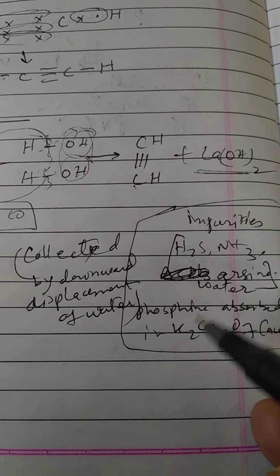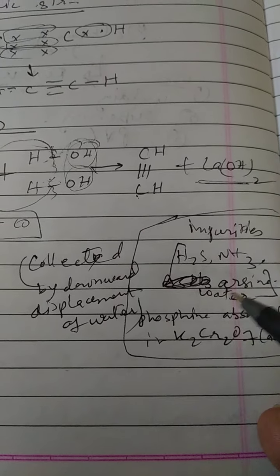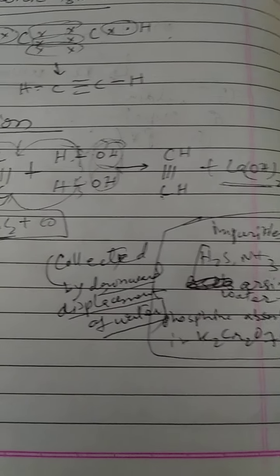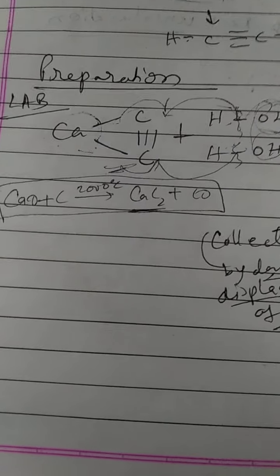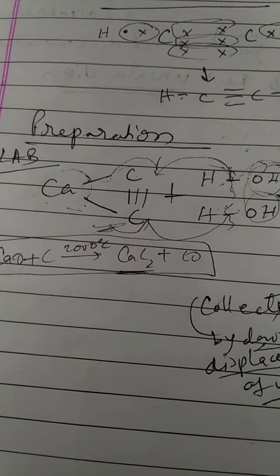Now this way the ethine is made pure and free of all these impurities. It is then collected by downward displacement of water. This is a laboratory method of preparation of acetylene, or we can say ethine.